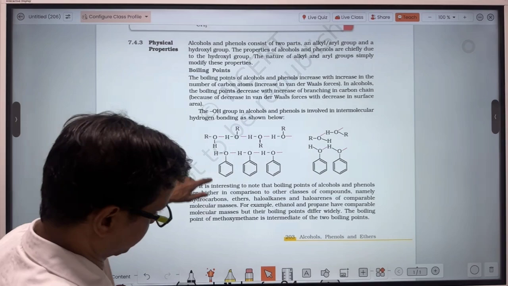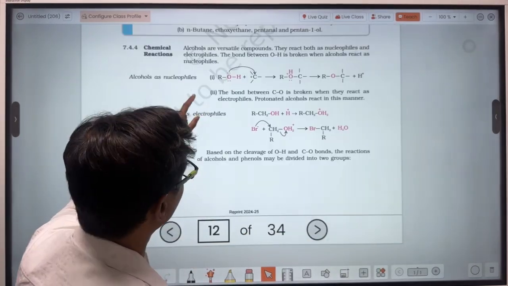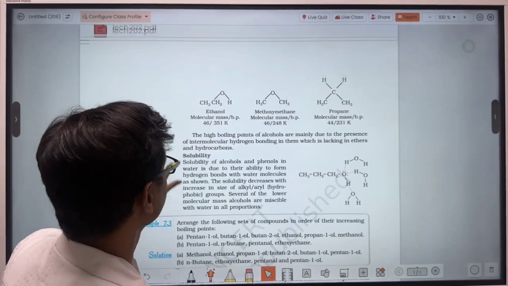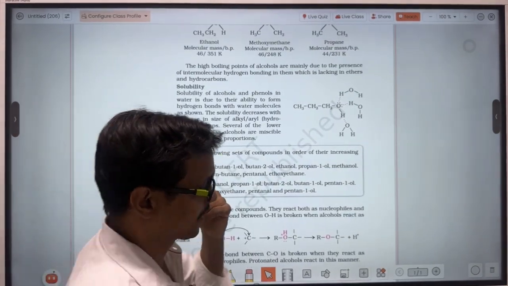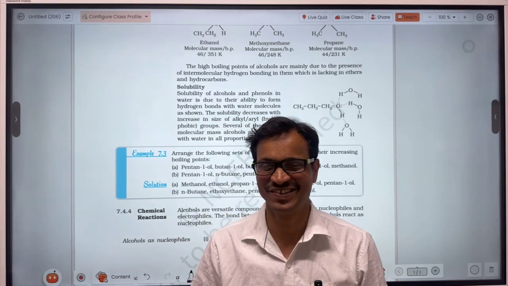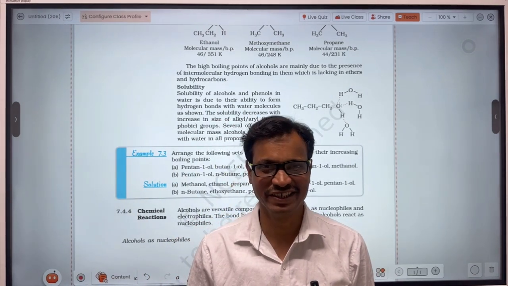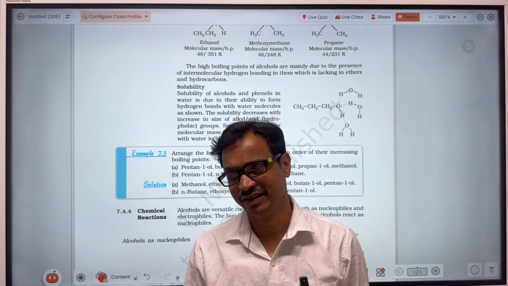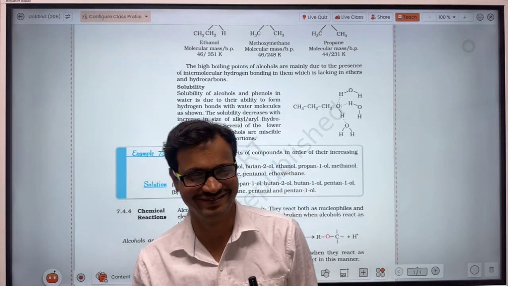The next point is solubility. The alcohol molecules are soluble in water, because they can form hydrogen bonds with water molecules. The interesting fact about alcohol is that it is soluble in water as well as in organic solvents also.